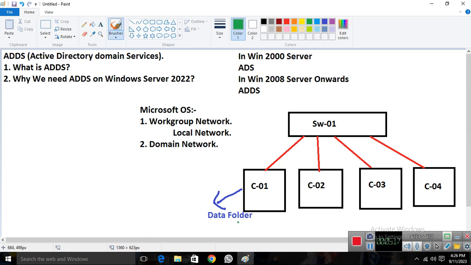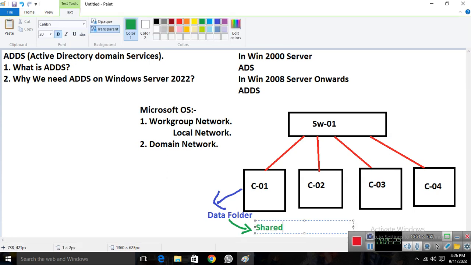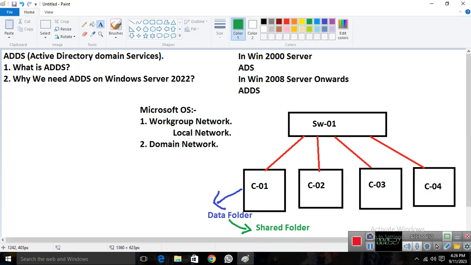With basic sharing, I share this folder, and all the devices, not only the clients, which are connected in this network are able to access this data folder easily. This is the simple workgroup network we have.